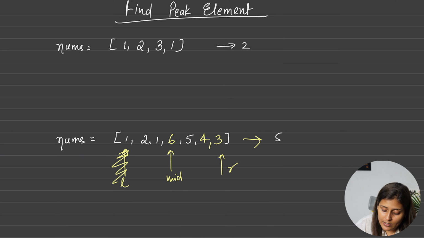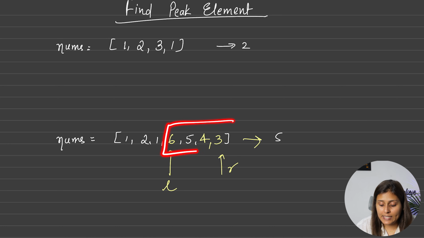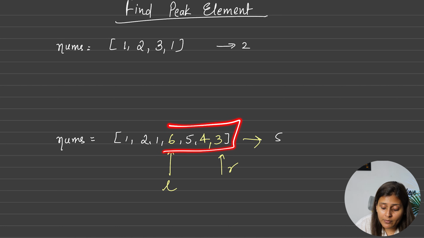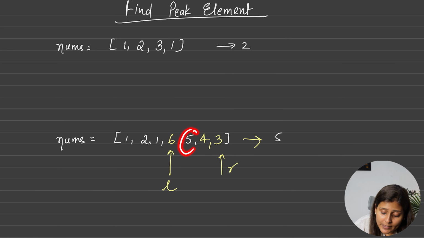So let's remove the mid now and let's make it the left pointer, correct? Now we have to find the peak element in this, yes or no? Yes. So again, we'll find the mid element. What will be the mid element? Tell me. Mid element will be 5. Now is my 5 greater than mid minus 1? No, it is not true.